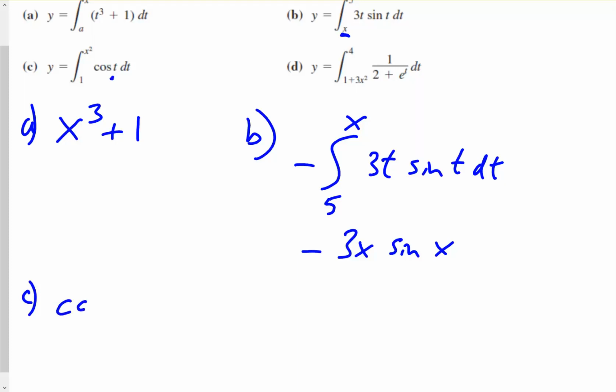So we'll have cosine of x squared, and then we multiply by the derivative of x squared. So it's like taking the chain rule. The derivative of x squared is 2x, so to simplify it a little bit, we would just say 2x times cosine of x squared.